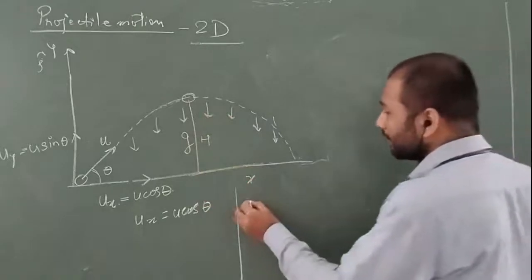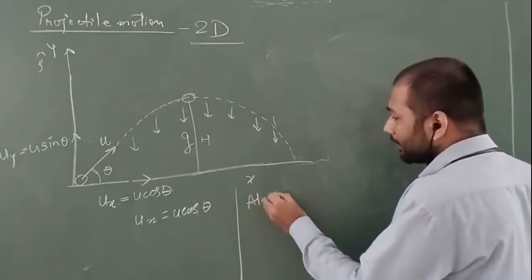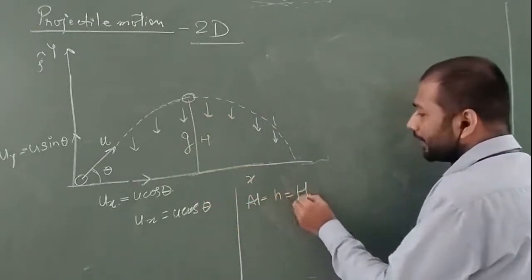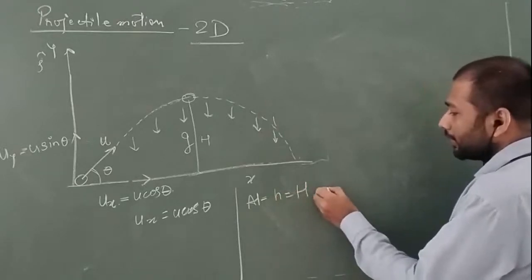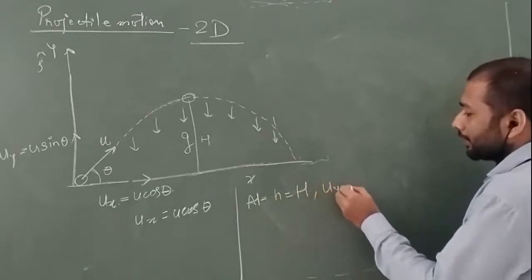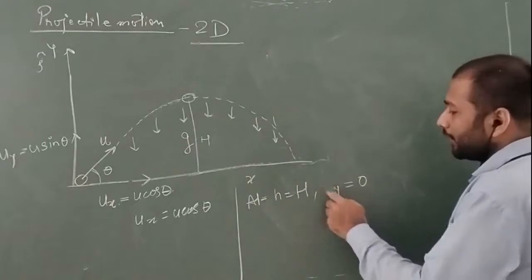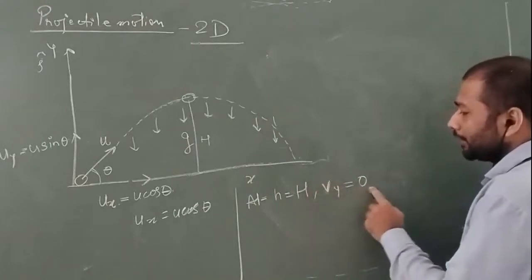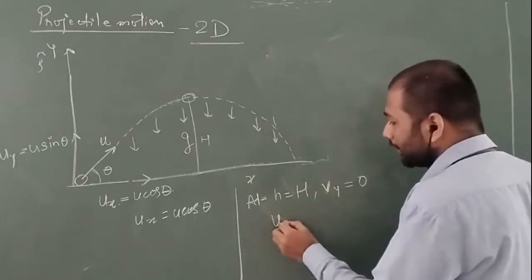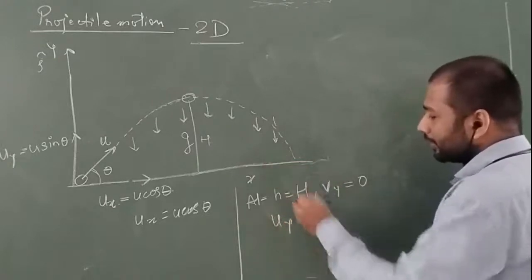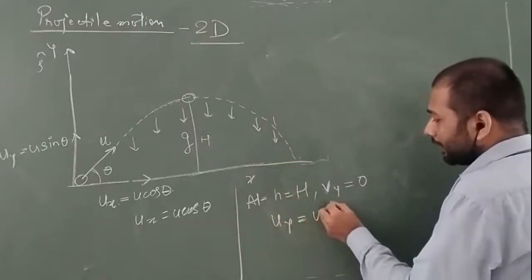So what can I write? H is the maximum height, that is a capital H. At this point, vy, the final velocity in y, becomes 0, and the initial is u sin theta.